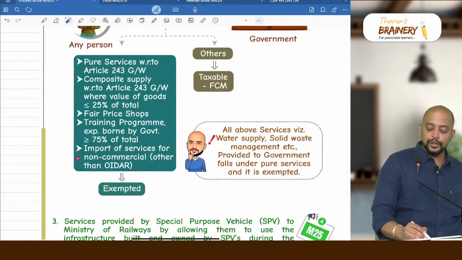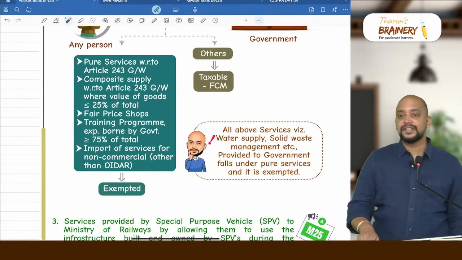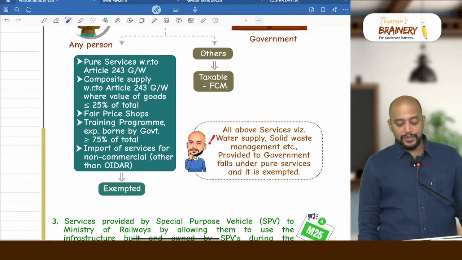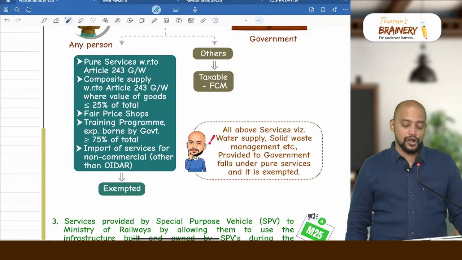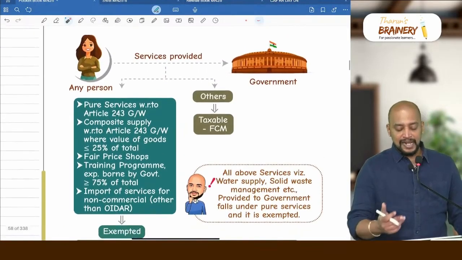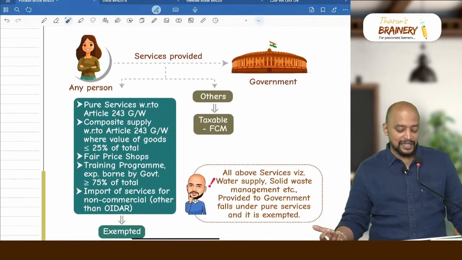Then next one, import of services. So import of services by government other than OIDR services, for what purpose? For other than business or commerce. So these are the services provided to government, it will be exempted. All other activities will be taxable.